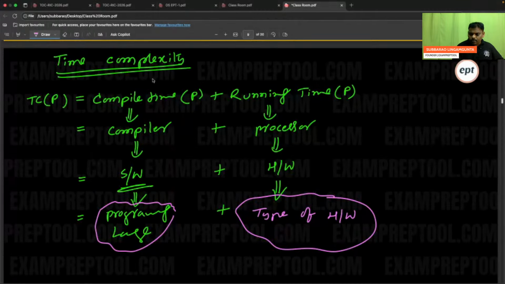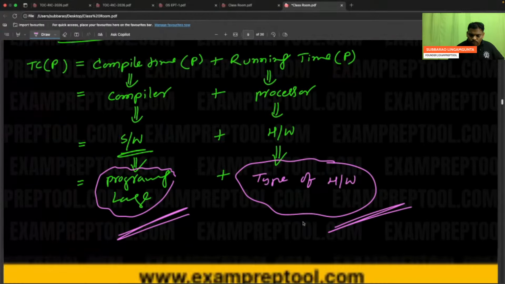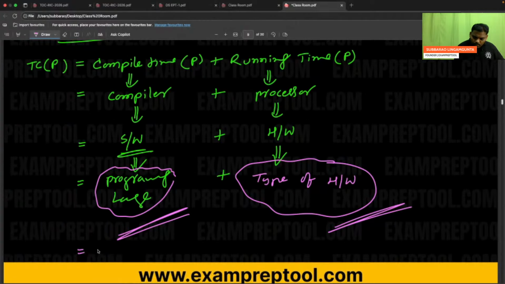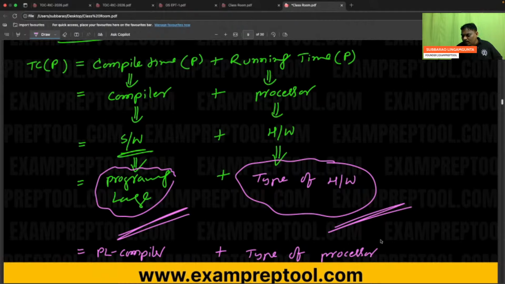Remember, time complexity is completely based on the programming language of the compiler and the type of hardware, the type of processor. I'm writing those two also. Compile time is based on the programming language of the compiler, and the other is the type of hardware. These two things will decide the time complexity. If these two are better, less time. If these two are worse, more time.